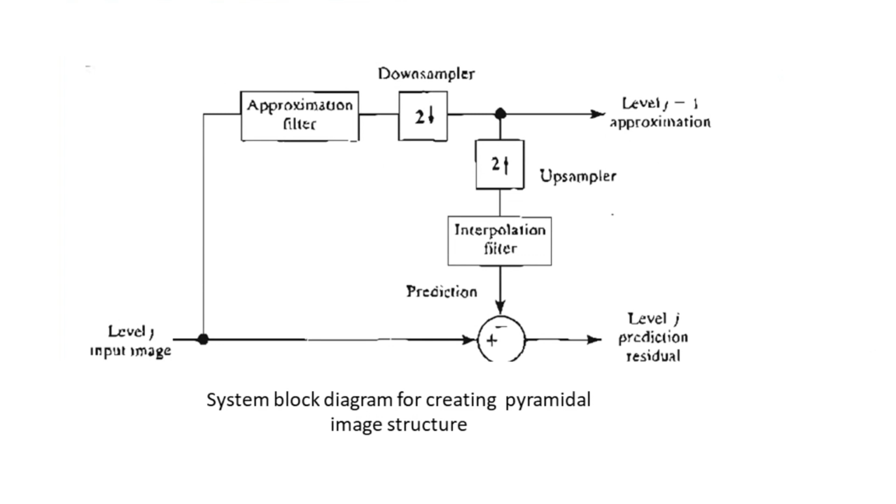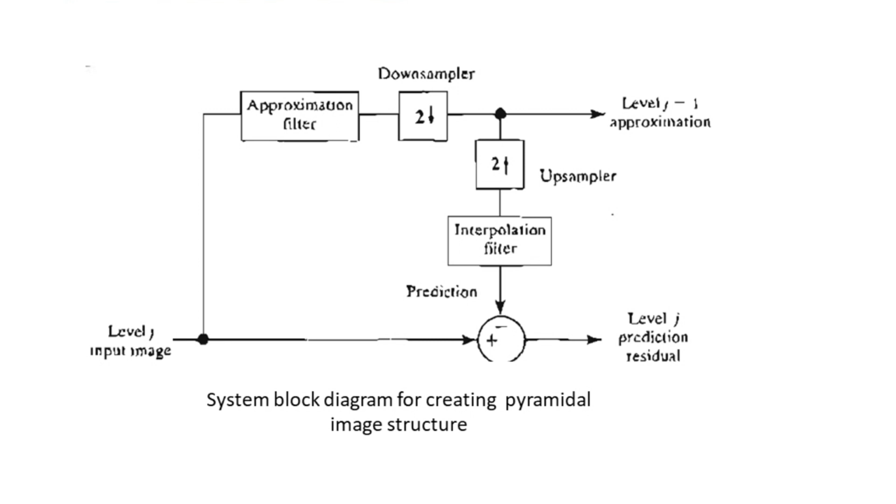Then we see the blocks approximation filter along with the downsampler in the first branch. The second branch is going directly to the summer. Next, the first branch is again separated into two, where we have an interpolation filter along with the upsampler that gives the signal to the summer with negative sign, and another branch is producing the level J minus 1 approximation. The output of the summation produces the level J prediction residual here.